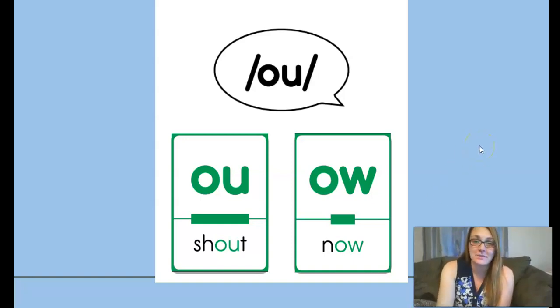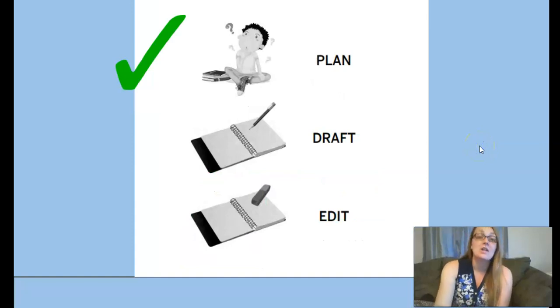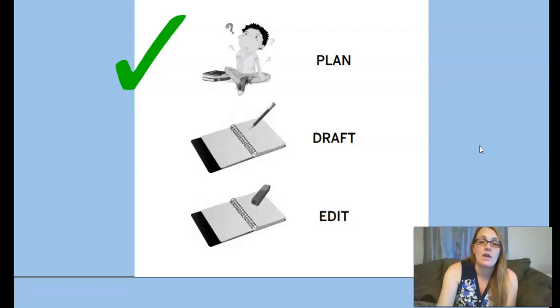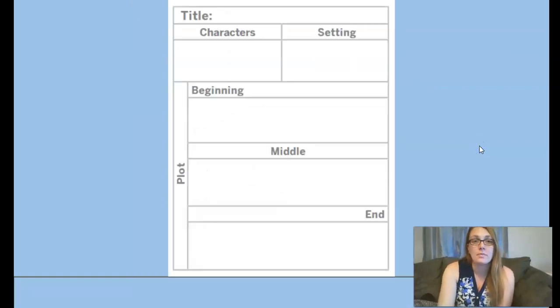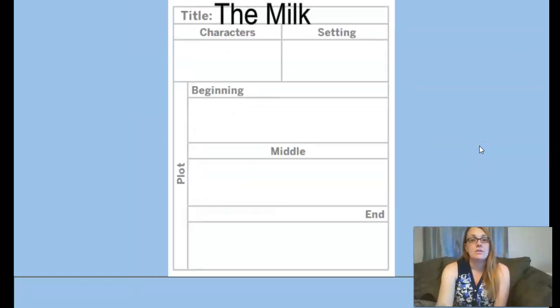Okay, so yesterday we completed step 1 of the planning process, which was our graphic organizer. Today we're going to work on step 2, which is writing the draft. That's when we take the notes from our organizer and put it in sentences in a paragraph form. So again, here's the milk. This should already be completed.